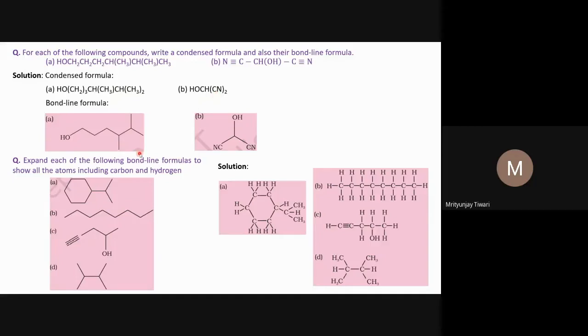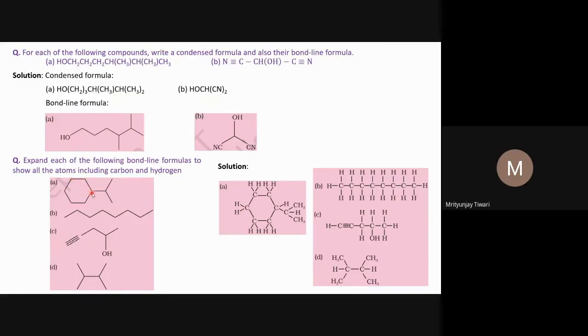Let's see this question. Expand each of the following bond line formulas to show all the atoms including carbon and hydrogen. So these are the bond line structures that are given, and with the bond line structural formula we have to show the complete structural formula. And what we see here, this is C, all the bonds, and what we know, it means this is CH2, this is CH2, this is CH2, this is CH2, this is CH2.